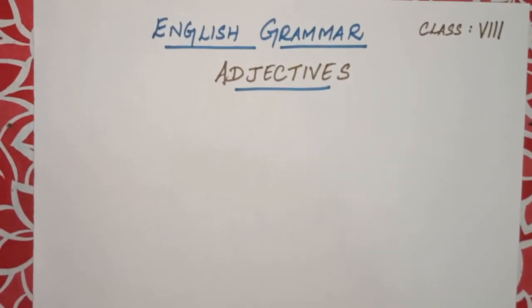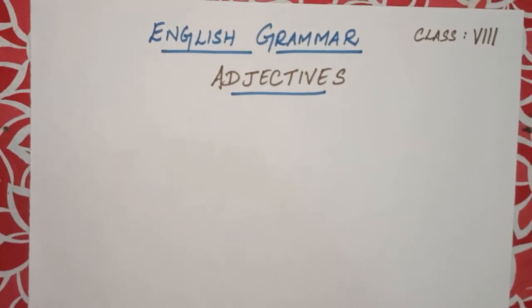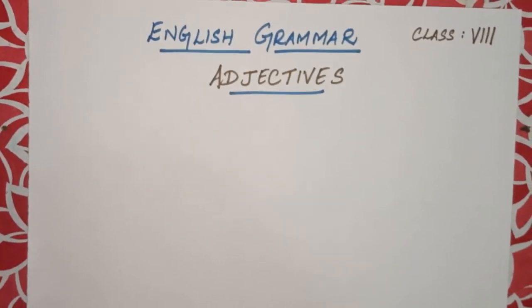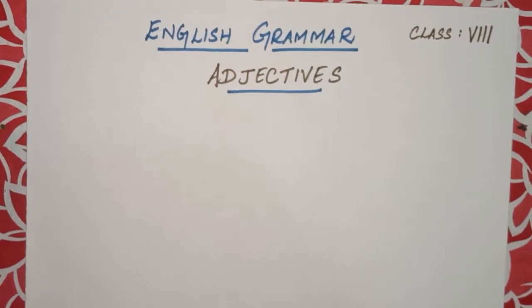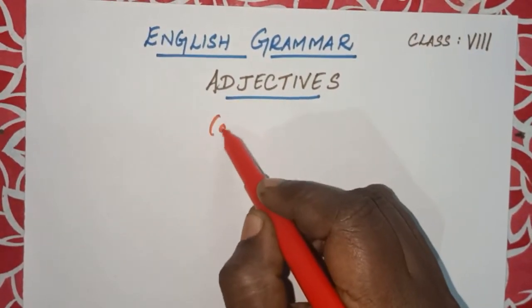So today you have English grammar class for standard 8 and today our topic is adjectives. Now what is an adjective? An adjective is something which describes a noun.